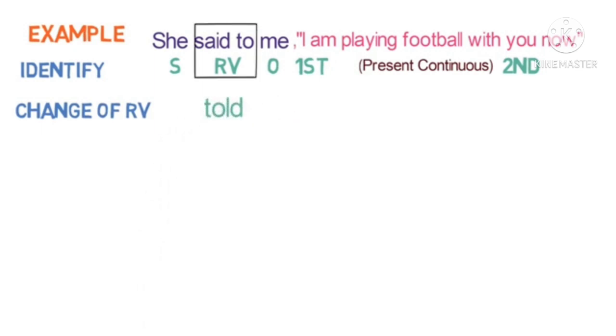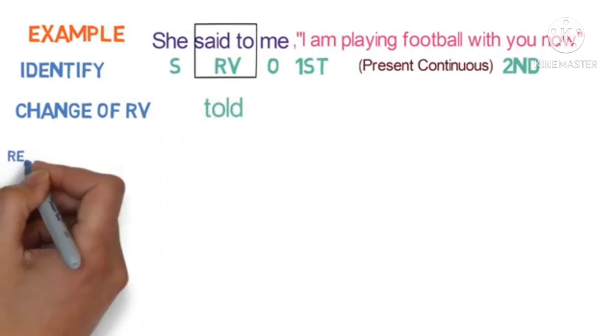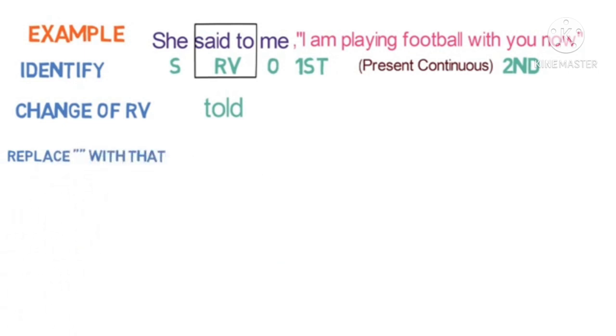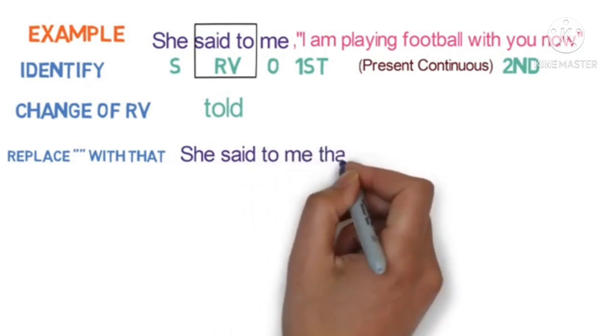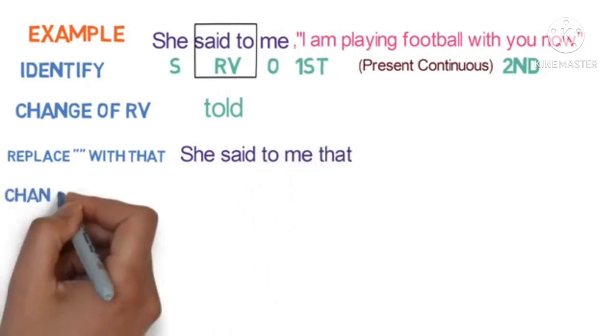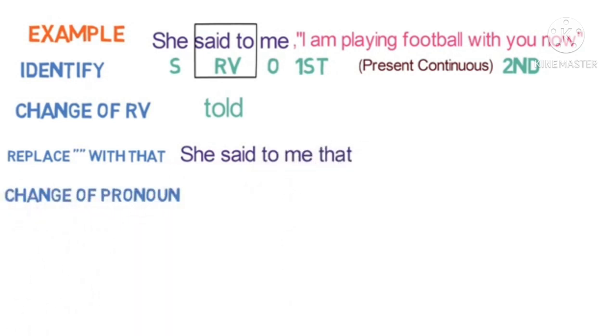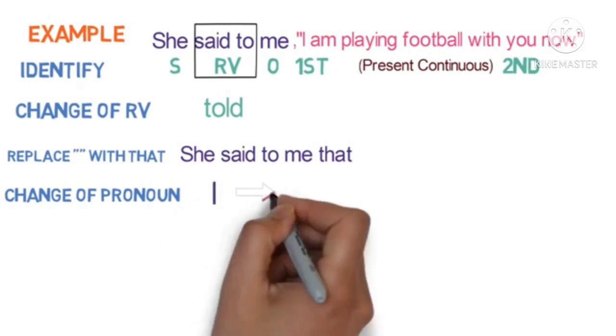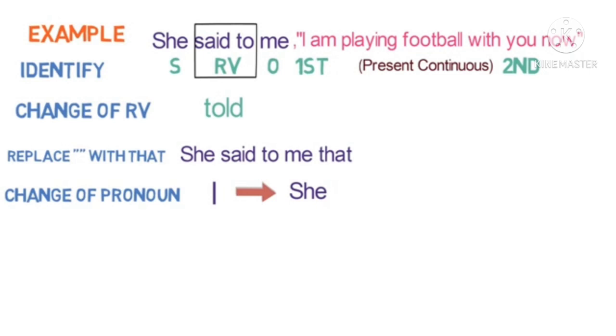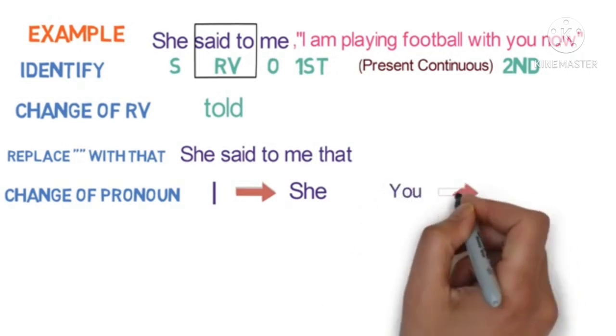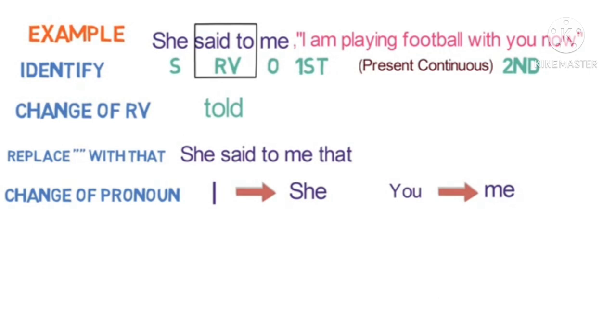Second step is you have to change the reporting verb. So said to will change into told. Then you have to replace it with that. So she told me that. Then you have to change the pronoun. So I will be changed into she, right? And one more, you will be changed into me, that is the first person and the second person.